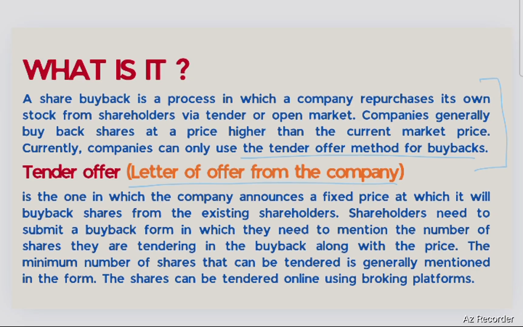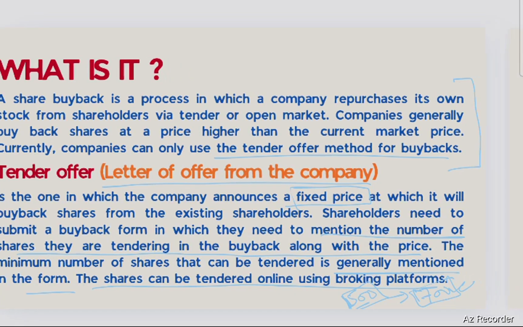So it is one of the offers in which a company announces a fixed price. Meaning the company will say that this is the price. Say a share is traded at 1500. So the company will say, okay, I am going to buy it back at say rupees 1700. So this will be a fixed, non-negotiable price, which is being offered by the company to the shareholders. Shareholders need to submit a buyback form in which they need to mention the number of shares they are tendering in the buyback along with the price. The minimum number of shares that can be tendered is generally mentioned in the form. The shares can be tendered online using the broking platform also. So this is how it is done.